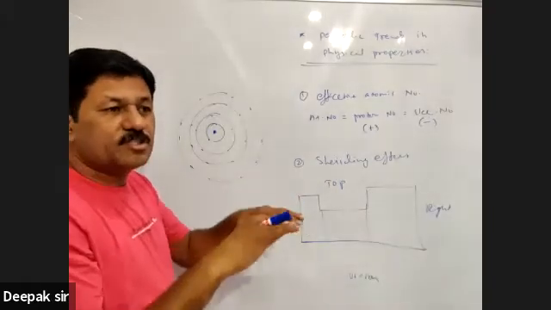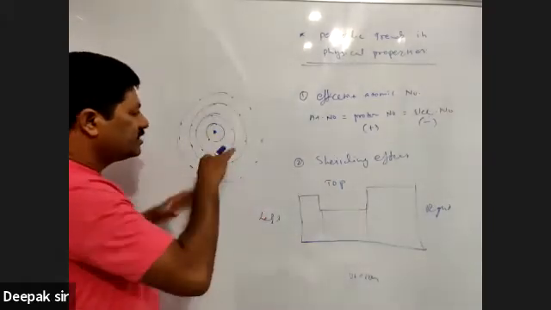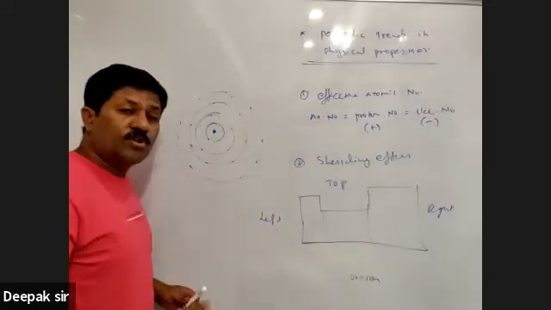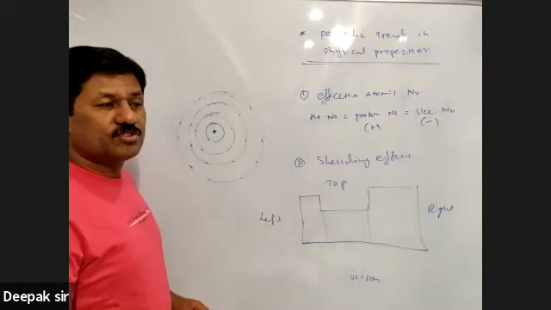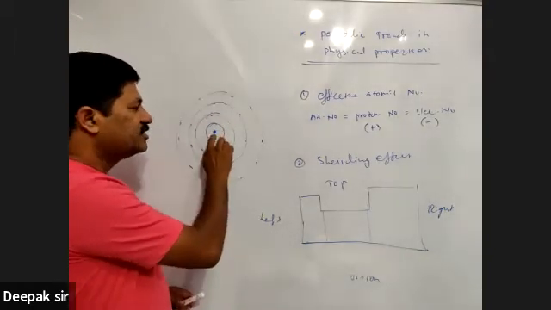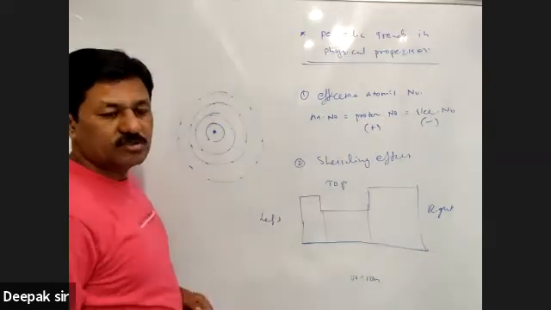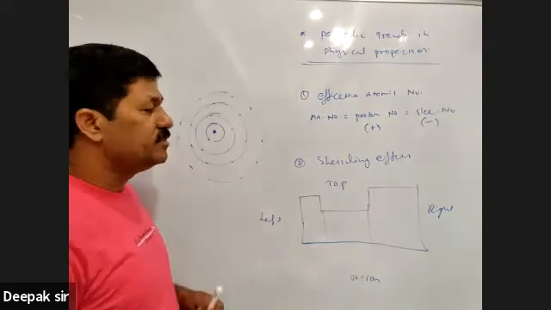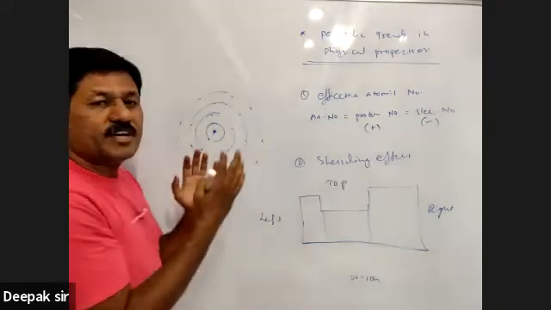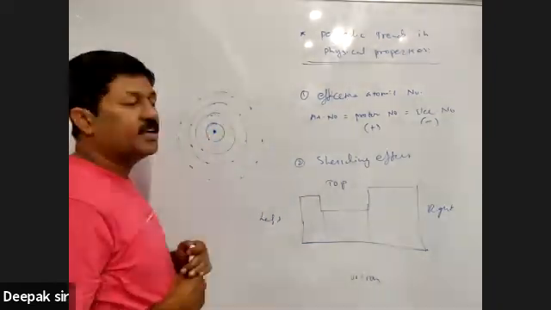The structure of atom is a spherical one. So this nucleus is surrounded by the electrons. More the atomic number, more electrons are there, and more the electrons, number of shells are there, and that's why this nucleus is surrounded by electrons, by shells, subshells, and orbitals. So more the electrons, this atom appears to be crowded.